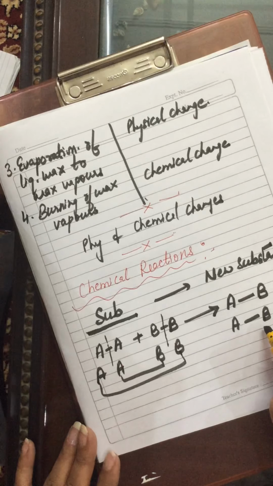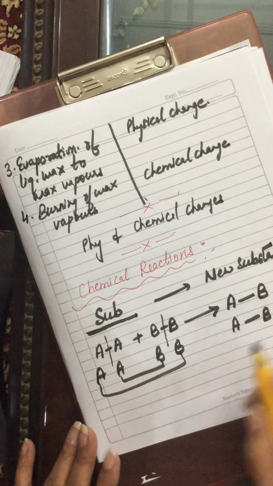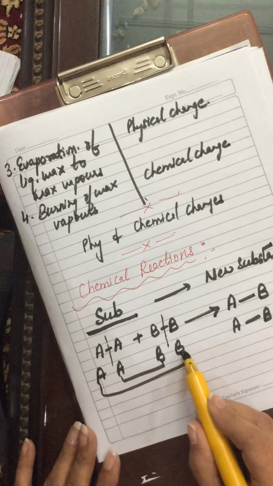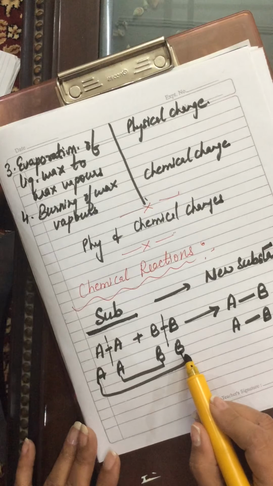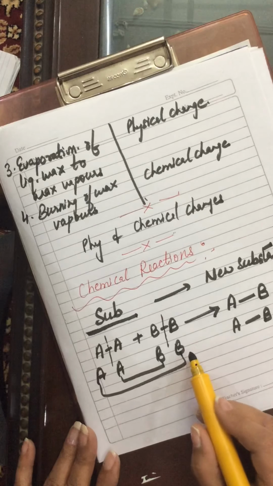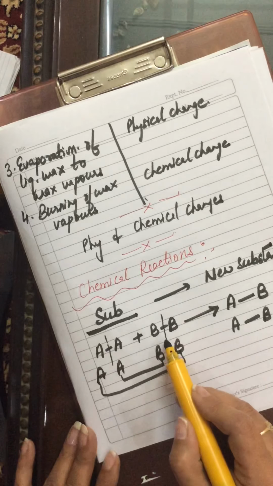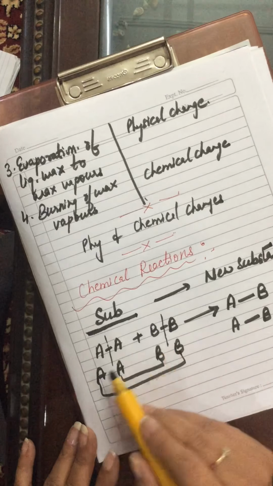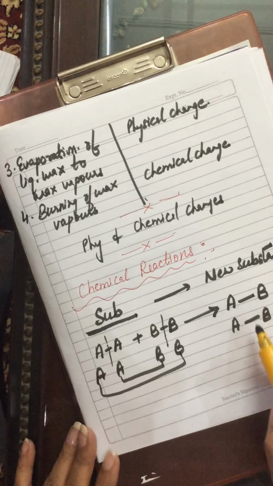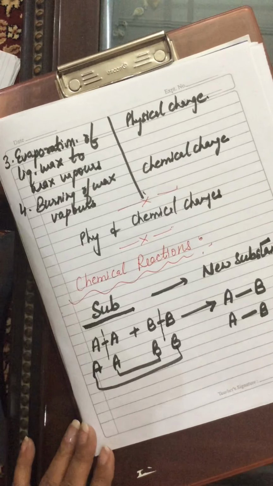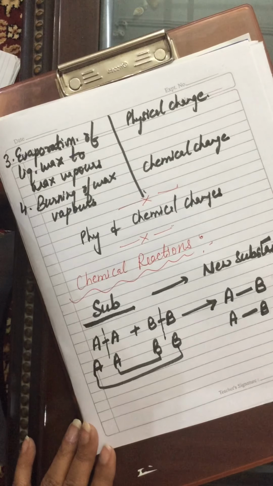So in a chemical reaction, chemical change occurs which involves the rearrangement of atoms. It involves the breaking of old bonds between atoms taking part in a reaction and formation of new chemical bonds to form a new substance.